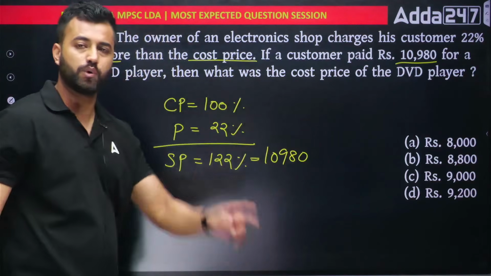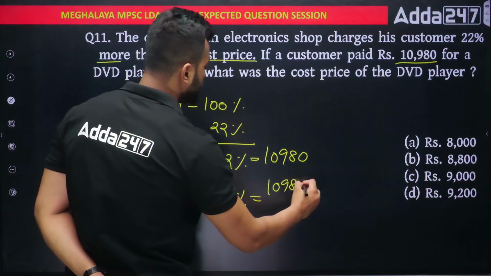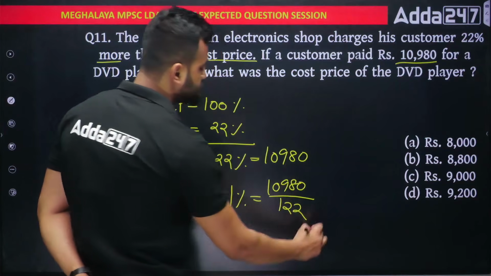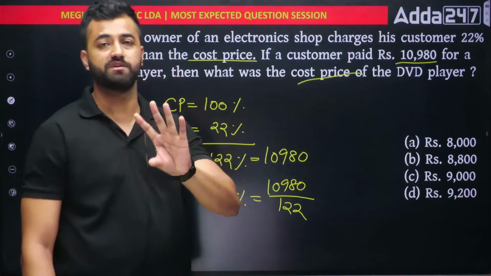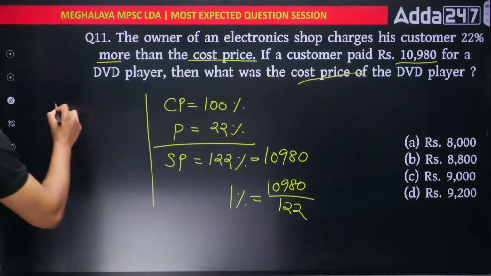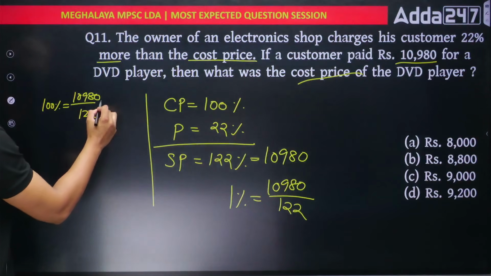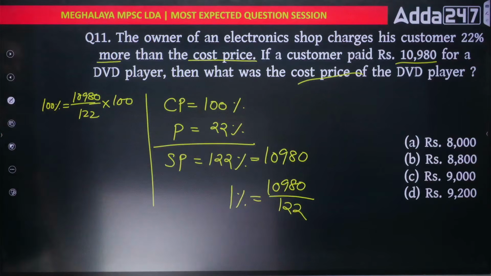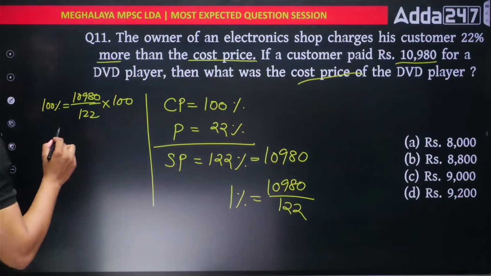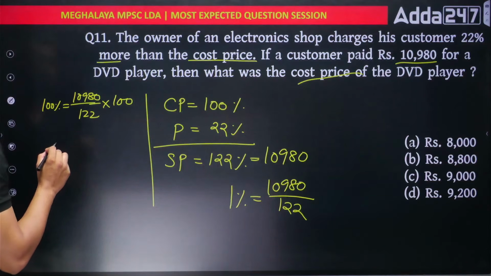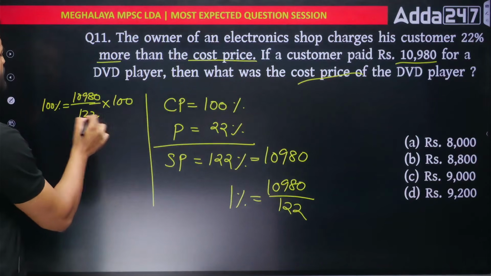10980. So we can get the 1% value. Yes, 1% value will be how much? 10980 divided by 122. And what do we want? We want the cost price. So just multiply by 100 on both sides, because cost price is 100%. So that means 100% value will be how much? 10980 divided by 122 into 100. That's it. Just cancel them first. Okay, we have to cancel, no other option. Let's cancel with a big number like 4, 5, 4, 2. Let's do it with 2.